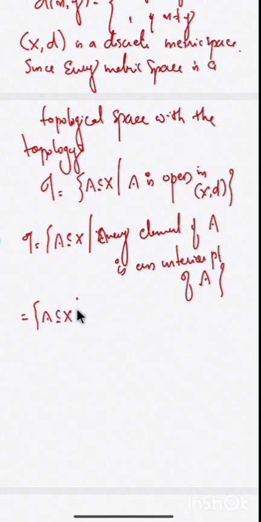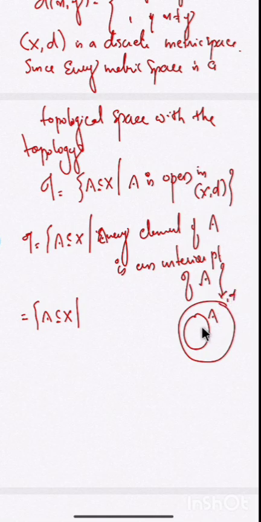If A is a subset of the metric space (X, D), a point x is an interior point of A if there exists a neighborhood, an open ball, which is fully contained in A. So for every small a in capital A, there should exist an open ball.